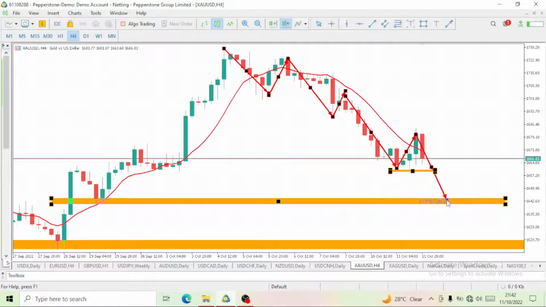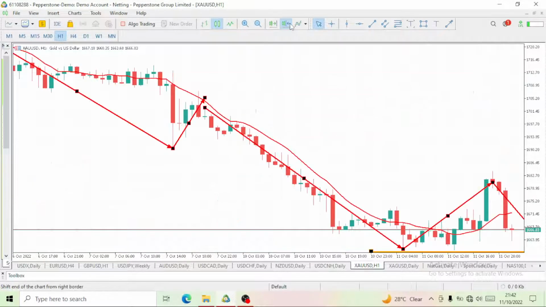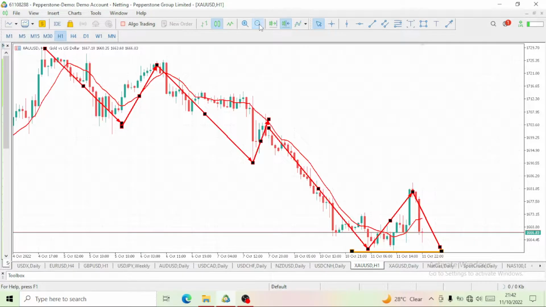So on gold, for the next day, we are still expecting to go bearish. And let's see what the 1-hour time frame says. Basically, it's still a pullback level, and the pullback has just broken, it has just dropped. So once again, let the price actually break these lows before we enter to trade our gold.